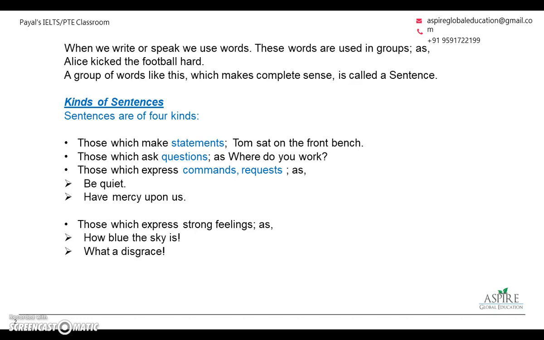So therefore, these sentences which make questions, command, request, emotions do not have a clear subject as you can see in a statement. These are the sentences which are reported in exact or actual words as quoted by the speaker. That is called direct speech. So we'll study about direct and indirect speech further in the lesson.